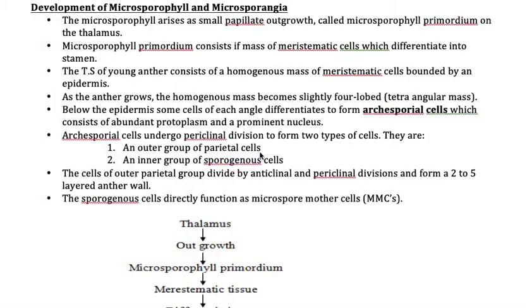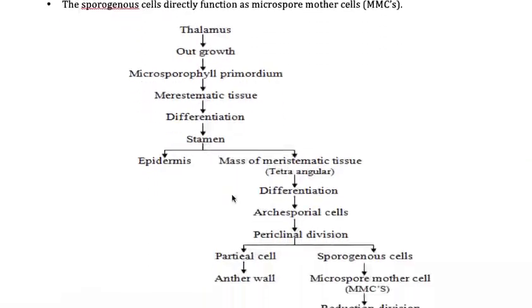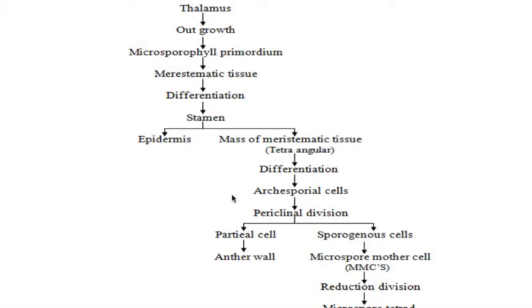Before we start how microsporogenesis, that means pollen grain, is formed, first of all we will understand how the stamen is formed, and slowly we'll enter into the concept. Now students, all these are points in theory form, but you need not read all these things. Just to make it very easy, I made this flow chart. I'll explain very easily, because it is revision and most of you know all these points.